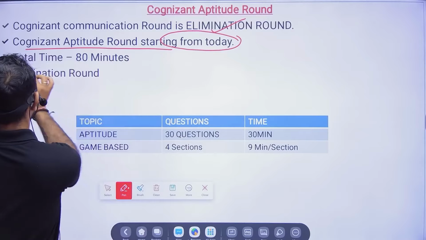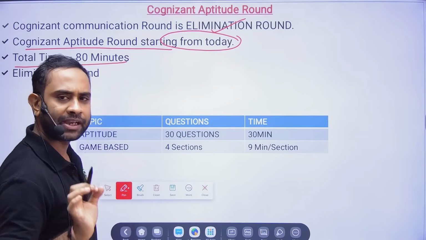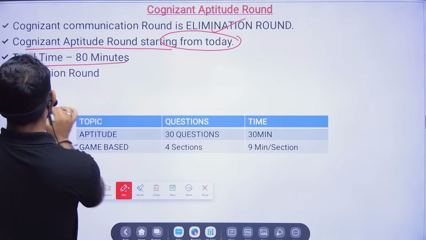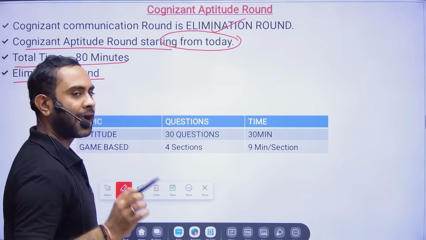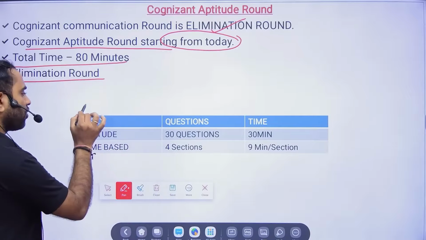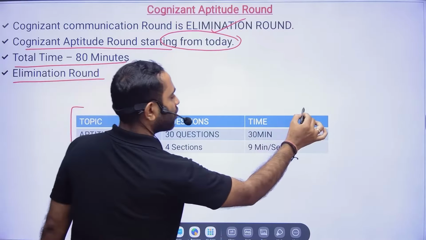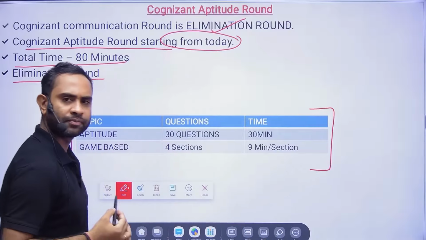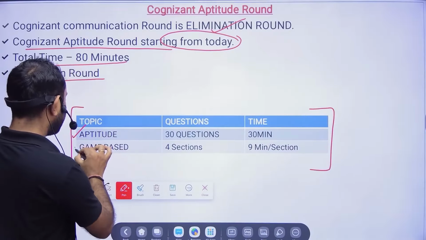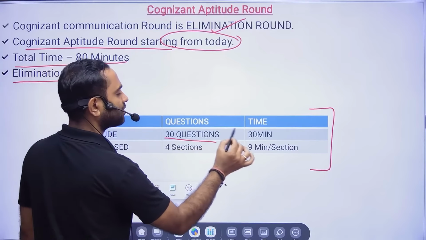Total time for your aptitude and game-based assessment will be 80 minutes. And the Cognizant aptitude and game-based assessment is also an elimination round. So my dear friends, total 80 minutes of aptitude round. In that, aptitude has 30 questions and 30 minutes.